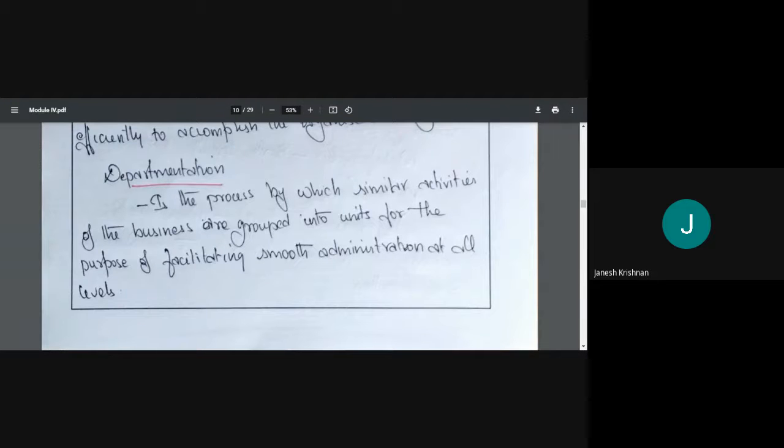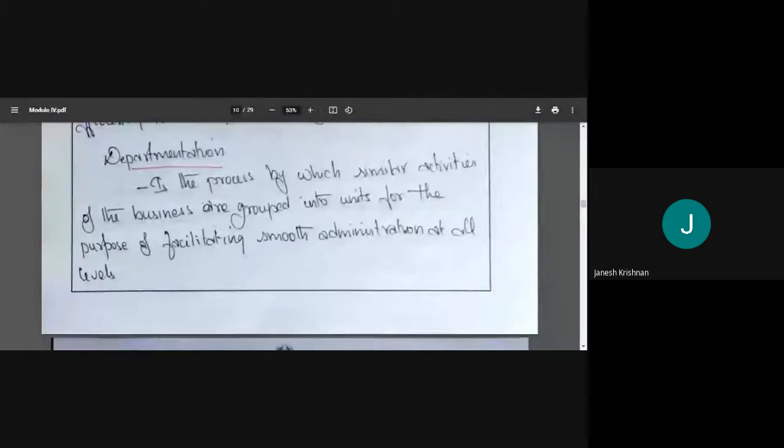Okay, so in the previous class, we started with departmentation, right? Departmentation is the process by which similar activities of the business are grouped into units for the purpose of facilitating smooth administration at all levels, right? So what is departmentation? Departmentation is a process by which similar activities of the business...